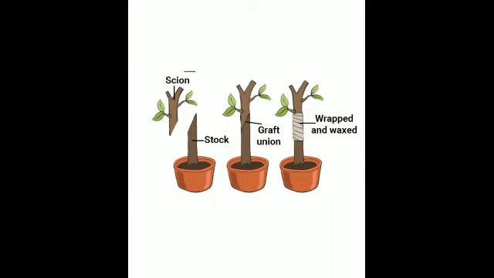So these are bound tightly with a piece of cloth and covered with a polythene sheet to avoid infection and the loss of water from cut surfaces. So this is covered by polythene so that there is no infection and no loss of water from the cut surfaces. What happens after a few days? After a few days, both of these which were tied together join together, and this method is used to develop new and better varieties of plant.